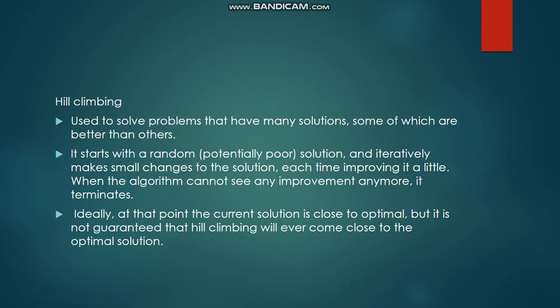It will make some changes, and after making the changes it will improve it a little. If it is not able to improve the cost of the particular solution, then it will terminate that and choose the next one. Likewise, if 5 solutions are given, it will choose the optimal solution among these 5. That is what hill climbing does. The best example for this is the traveling salesman problem. Apart from one solution, you will get 2 or 3 more solutions, but the optimal one will be selected here.